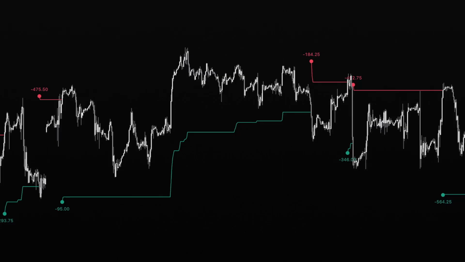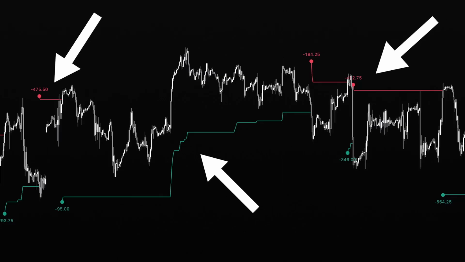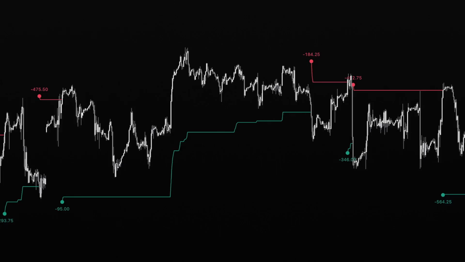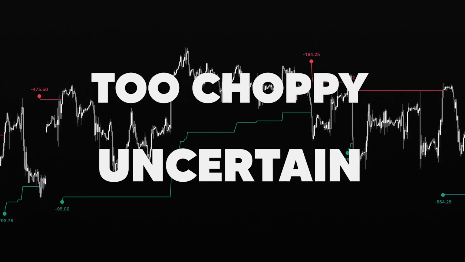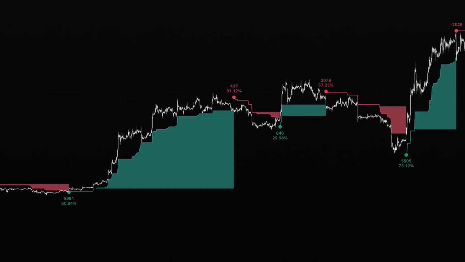Before entering a trade, take a moment to analyze the previous trailing stop lines on the chart. If you're seeing multiple stop lines without any shaded fill areas, that indicates those trades would have closed at a loss. In this scenario, the market likely isn't trending clearly, suggesting that current conditions may be too choppy or uncertain to justify a position. Now compare that to this other example.